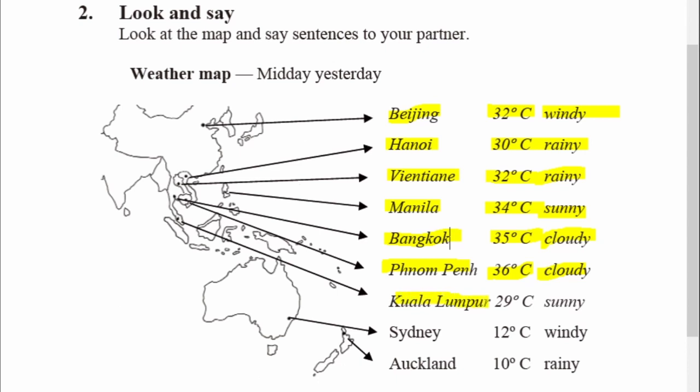In Kuala Lumpur, it is sunny with a maximum temperature of 29 degrees Celsius. In Sydney, it will be windy with a maximum temperature of 12 degrees Celsius. In Auckland, it will be rainy with a minimum of 10 degrees Celsius.